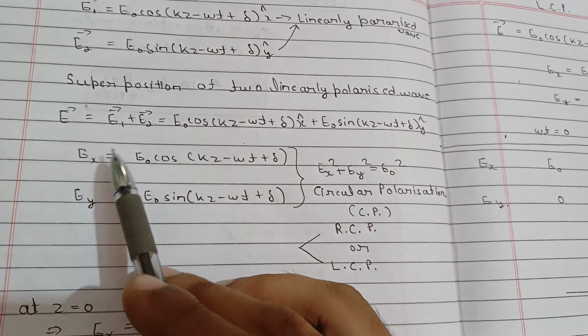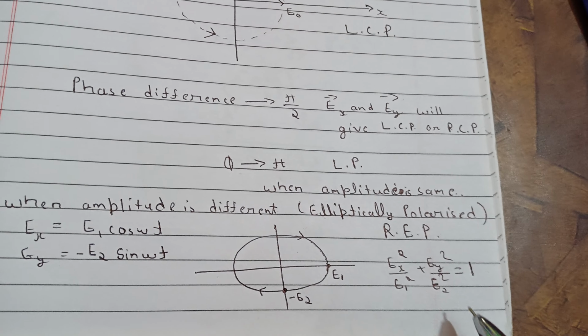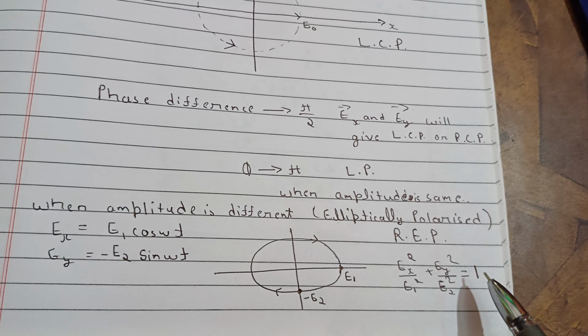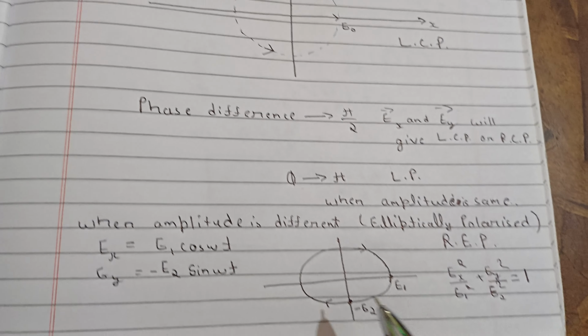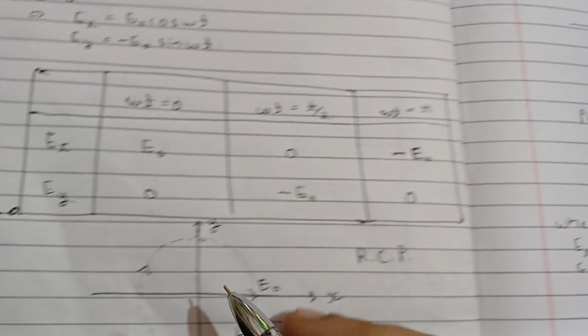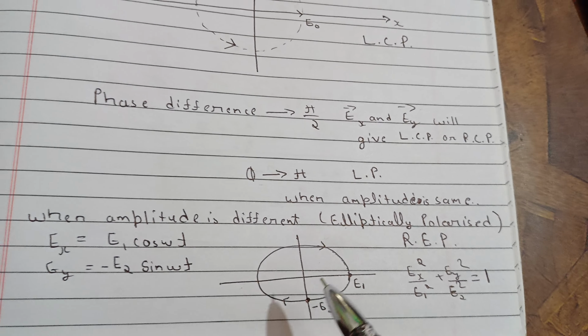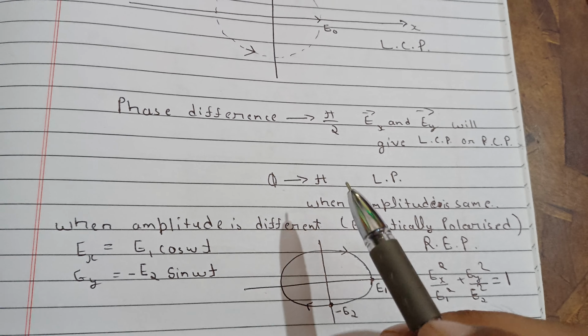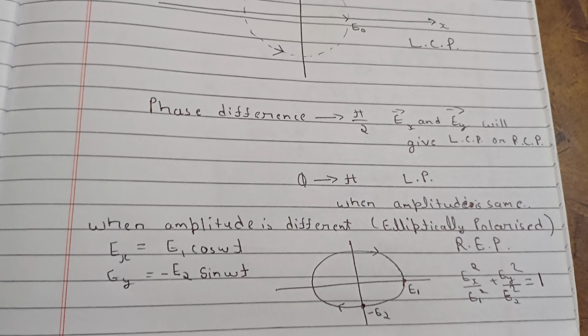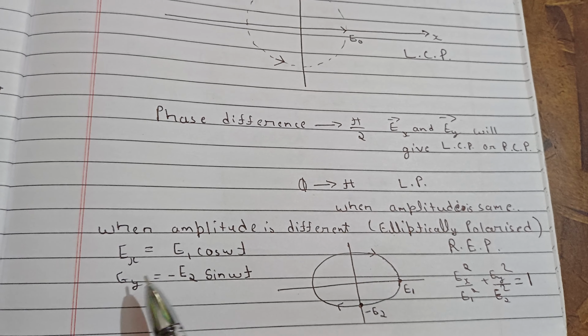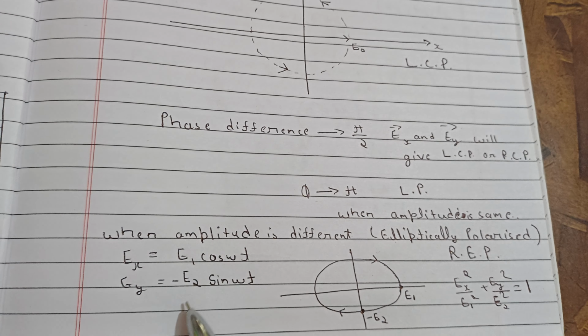So squaring will give you (EX by E1) squared plus (EY by E2) squared equal to 1, and this is the equation of an ellipse. So the whole thing will change to an ellipse, and here you will get E1 and minus E2 in this way, and it will be again right elliptically polarized, or left elliptically polarized. The only thing is that the circle will change to an ellipse, other things will remain the same, and we get the same equation. Only difference is in place of E naught you will get E1 and E2.